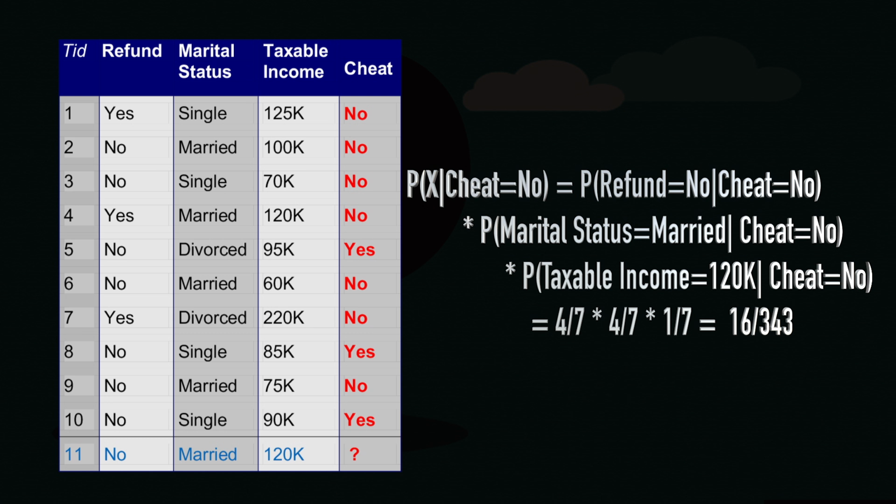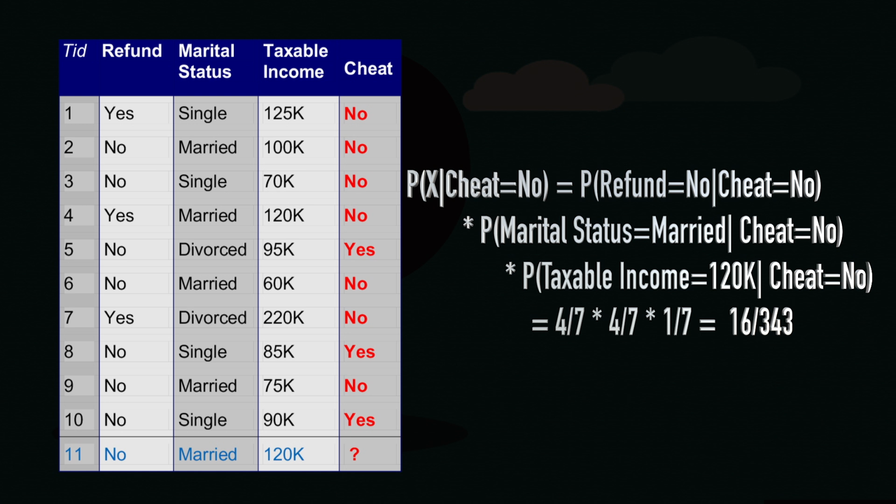So, when cheat is equal to no and refund is equal to no, let us see in the first record that is not the case. In the second record cheat is no and refund is also no. In the third record cheat is no and refund is no. Then in the sixth record cheat is no and refund is no. Then you have in the ninth record cheat is no and refund is no. So, we have basically 4 records in all these cheat no records.